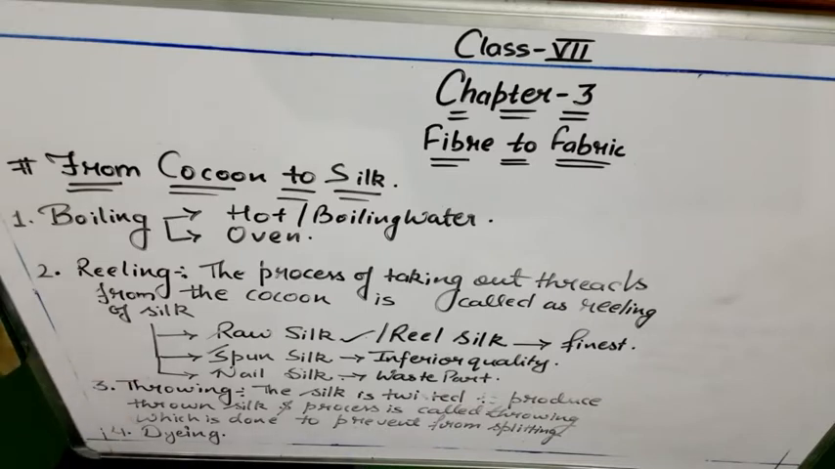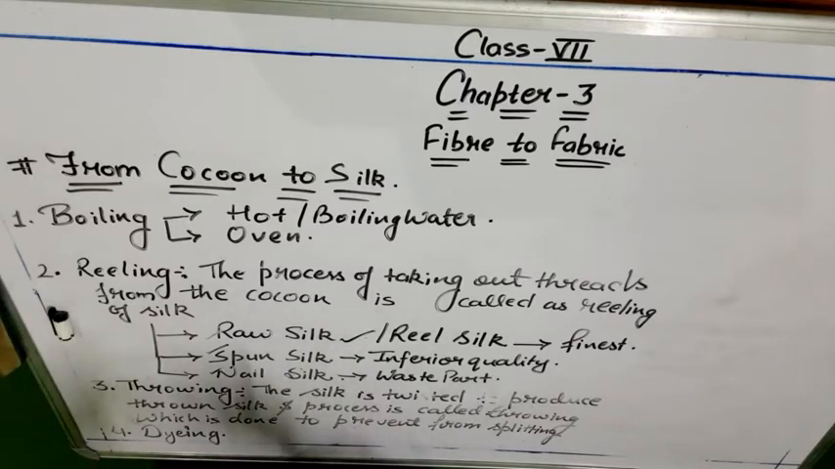Now we have taken out those fibers. Now we have to bring them all together so that they cannot be split into individual fibers. For this, we have to carry out a process which is called throwing. Throwing is the process by which we bind all the fibers into a single one, so that it cannot be split into individual ones.